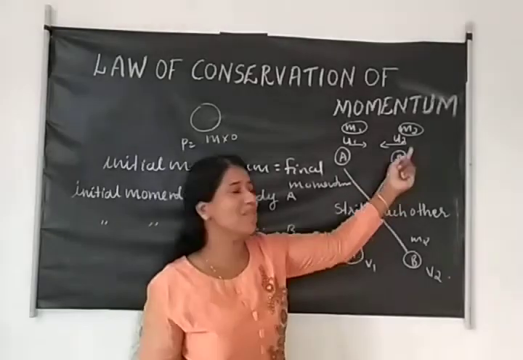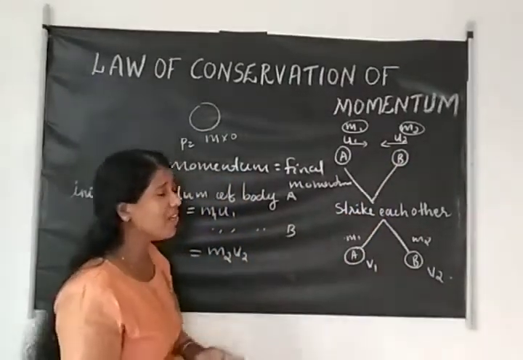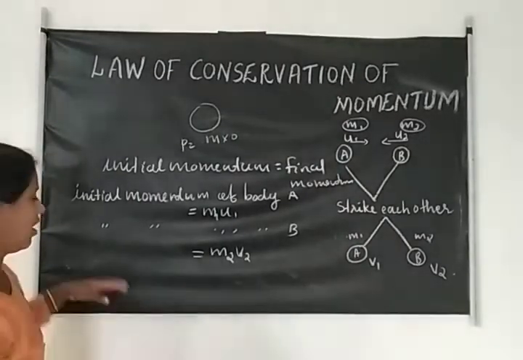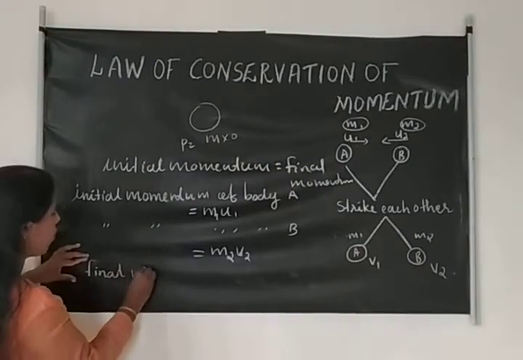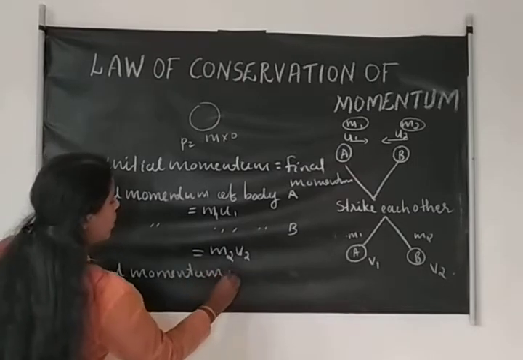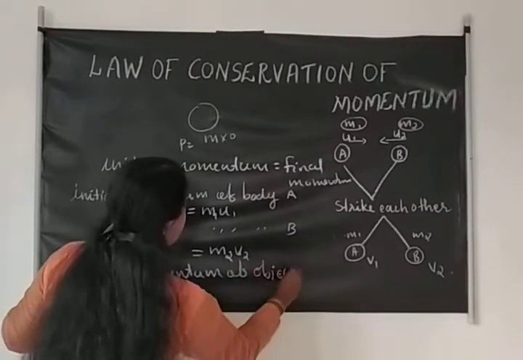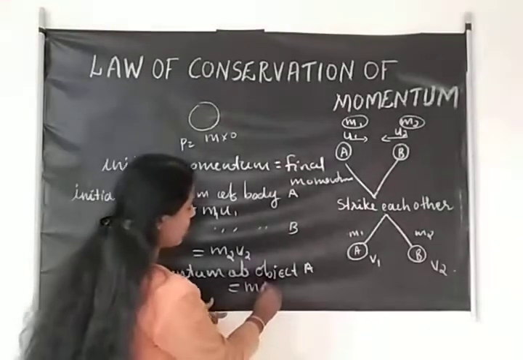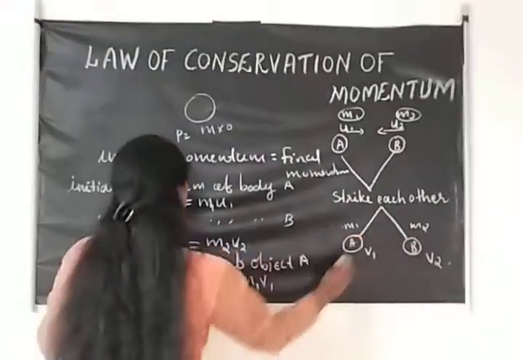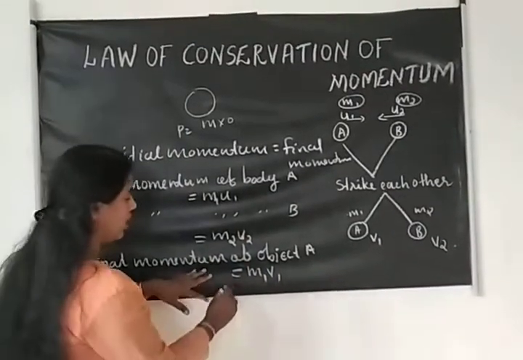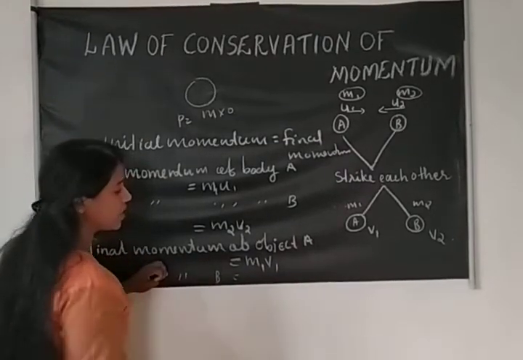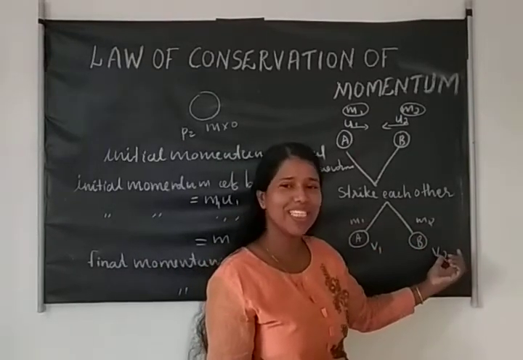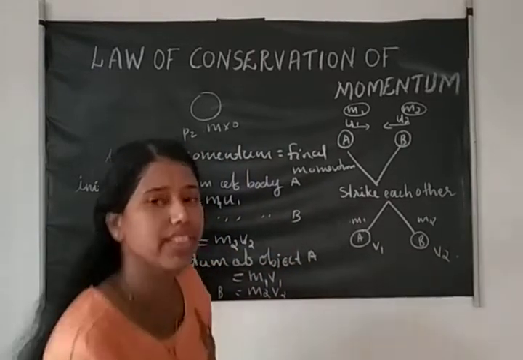Similarly, the final momentum of object A, with mass m1 and velocity v1, is m1 v1. The final momentum of object B, with mass m2 and velocity v2, is m2 v2.